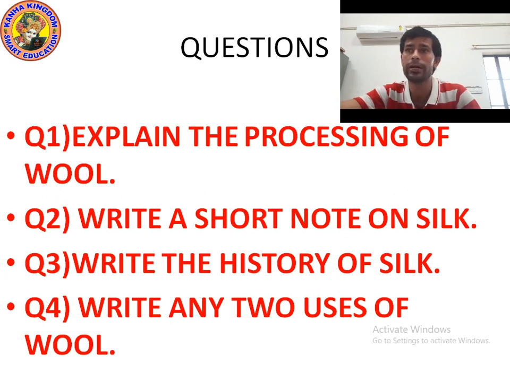And question number 4, write any 2 uses of wool. Use number 1: wool is used for making warm clothes such as sweater, cape, shawl, gloves and blanket. Use number 2: wool is also used in making carpets and upholstery.